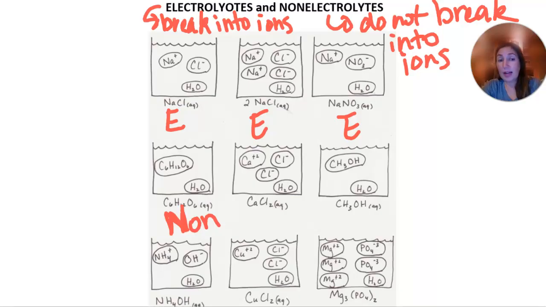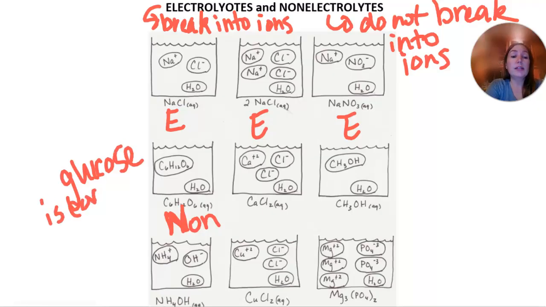So that one will not be because glucose is covalent. Okay, calcium chloride, Ca2 plus and Cl minus ions, that's going to be an electrolyte. We've got ions to conduct electric current.